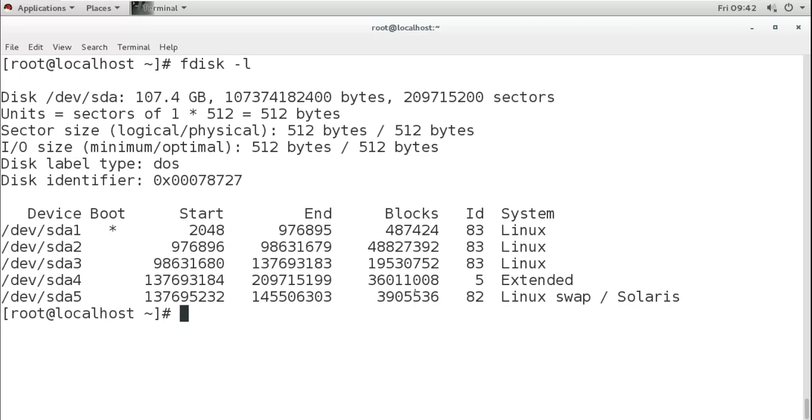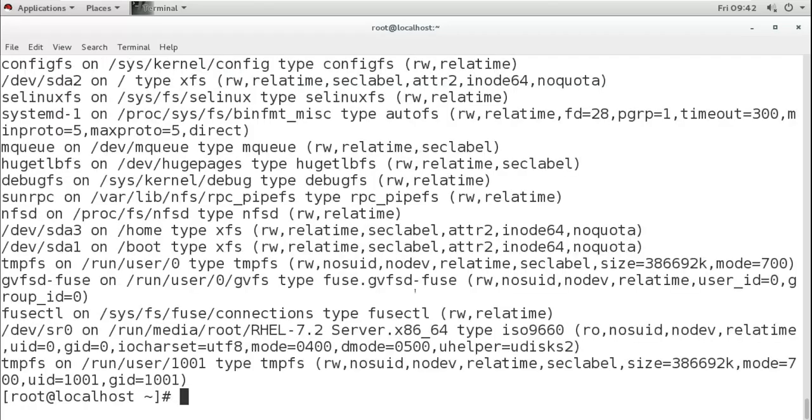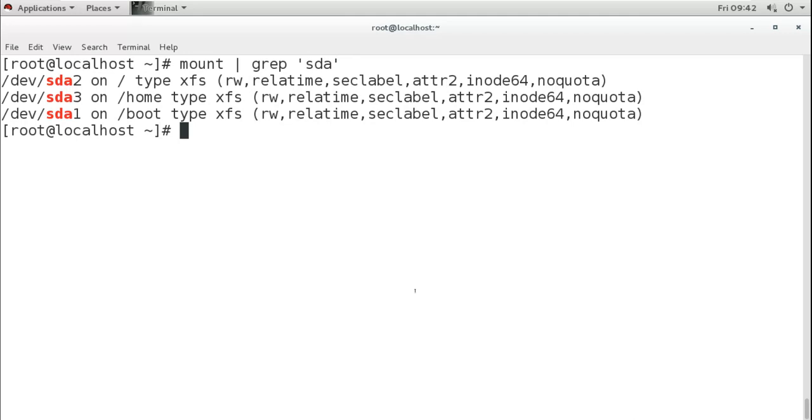Now if we want to see where these partitions are mounted, then we can use the mount command. And now you can see it is showing all the system mount points also, so I don't want them. So I will use the grep command, and then I say I want to see my hard disk partition, sda. And it is showing what?